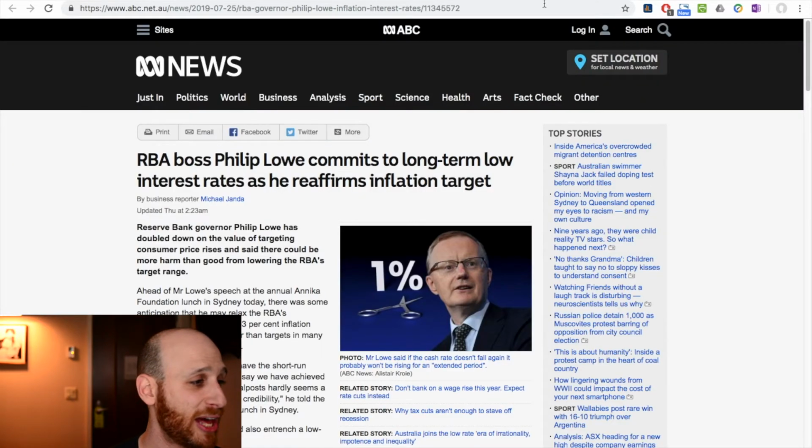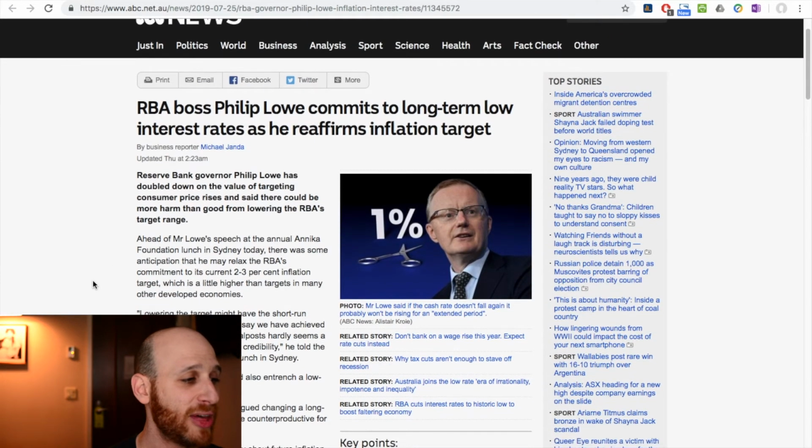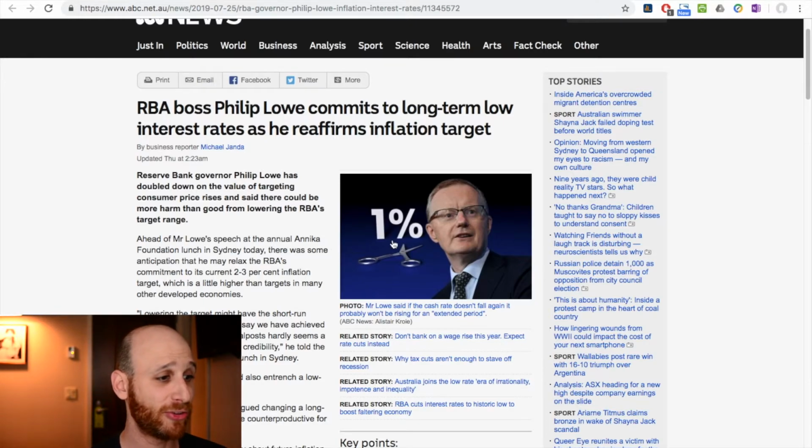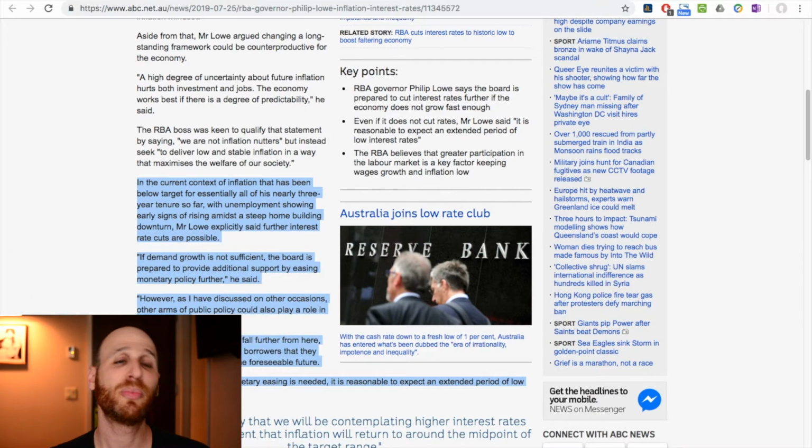So if we have a look at this article from ABC News, it's looking at Reserve Bank of Australia Governor Philip Lowe, and this is a picture of him here. This is a speech given by the Governor, and the link will be in the description. What it's talking about is the current context of inflation that has been below target.